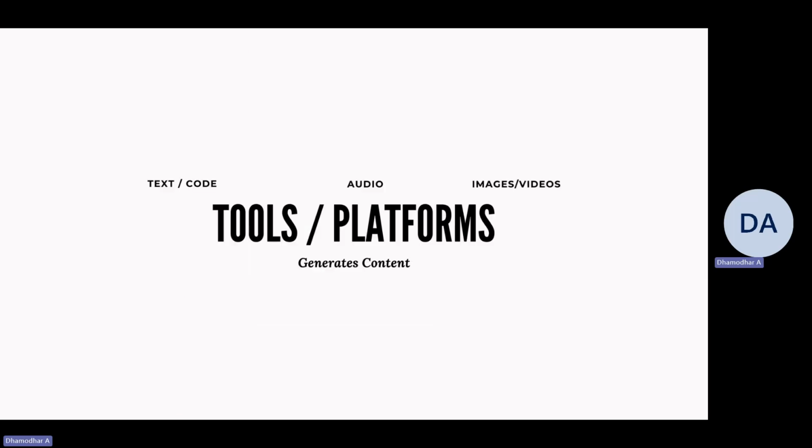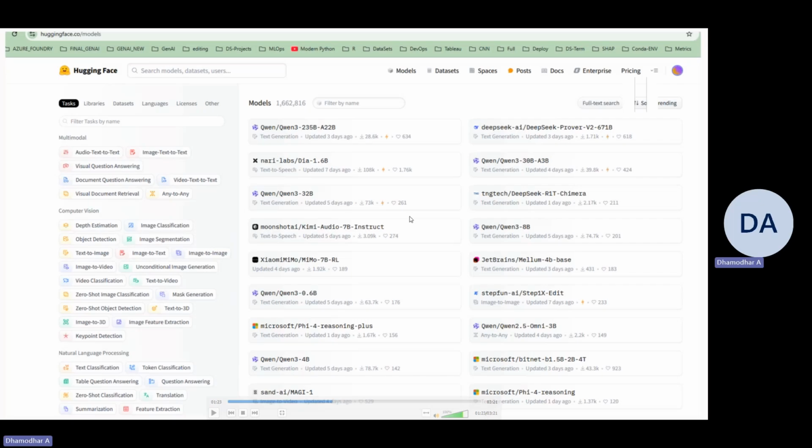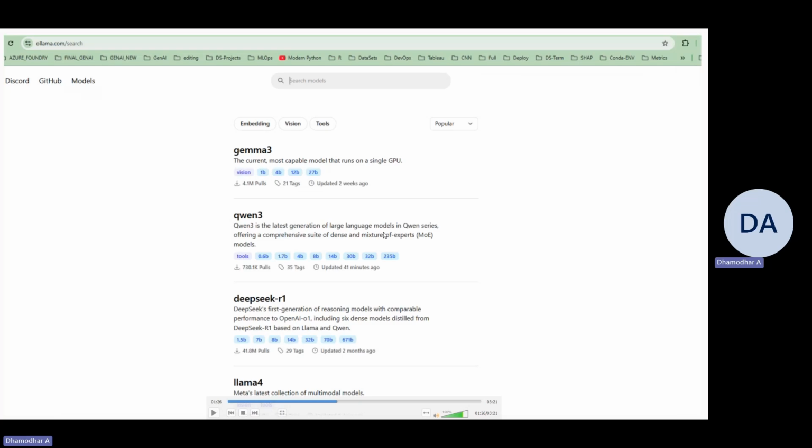When it comes to the tools or platforms that we use in this course, Hugging Face is one of the most popular platforms wherein they provide open source models. And Ollama is a very good alternative to Hugging Face. So there's another platform that we are going to use widely to get access to open source models.